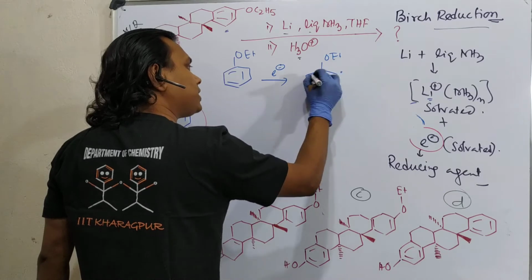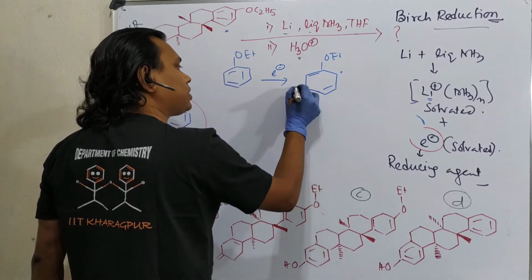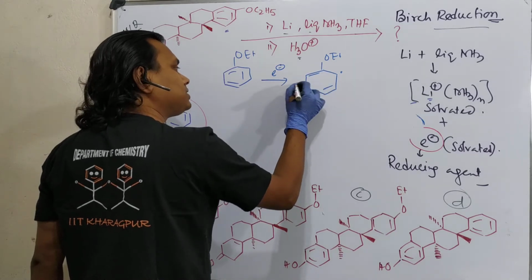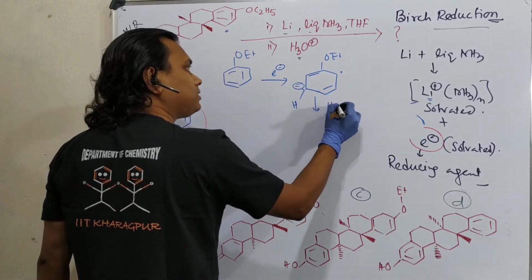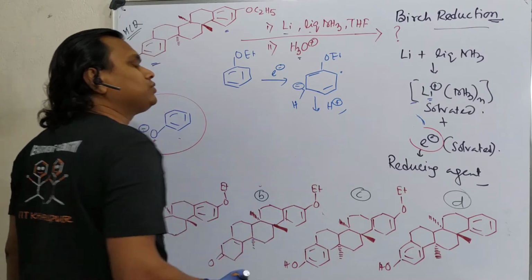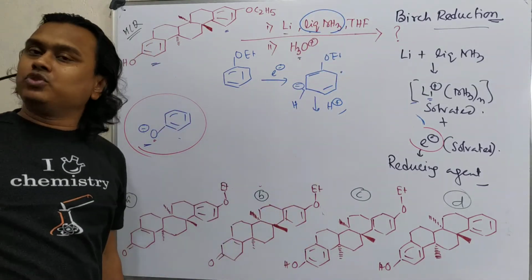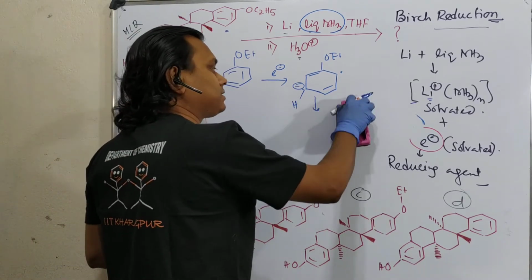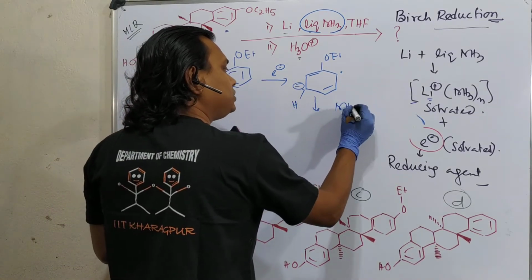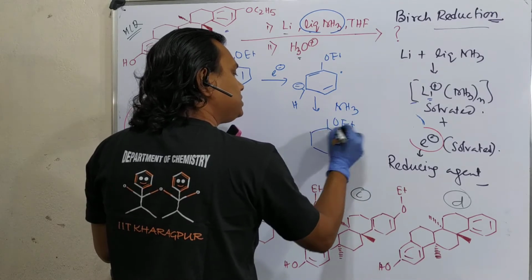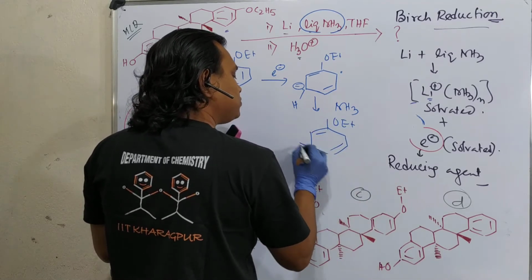I am not going into the student-level details of the mechanism. Please visit the corresponding video for detailed learning. This is the negative charge. After H plus, the liquid ammonia, which is a proton supplier, reacts and produces this OEt with one hydrogen.